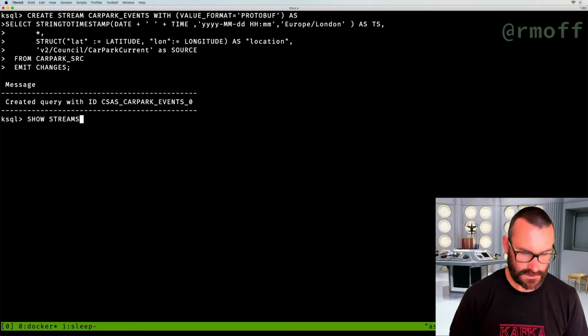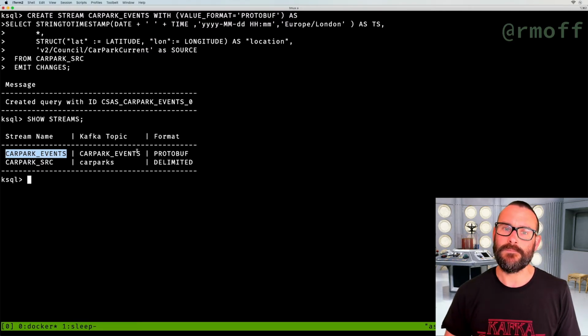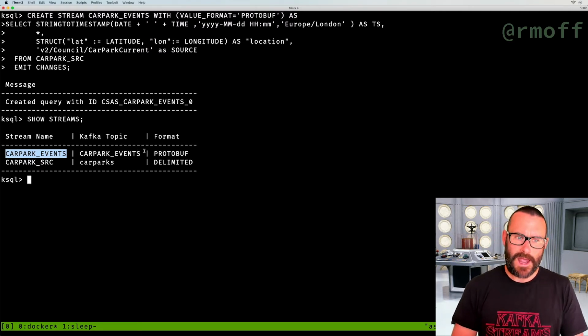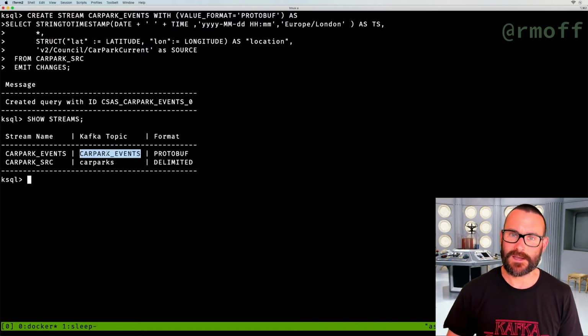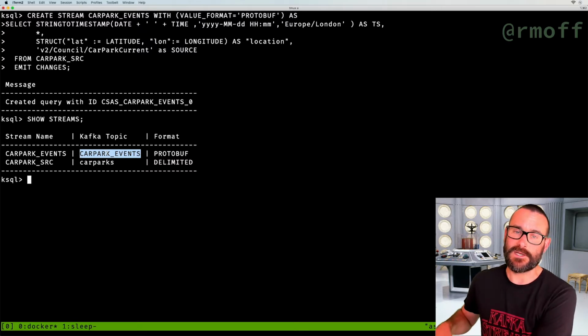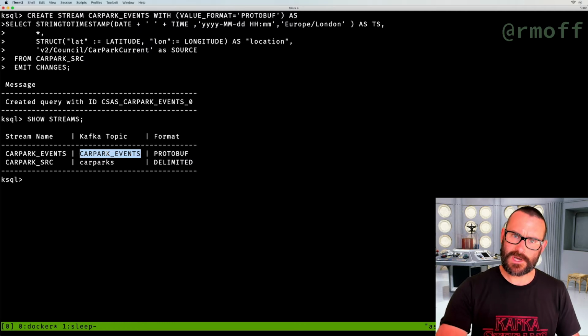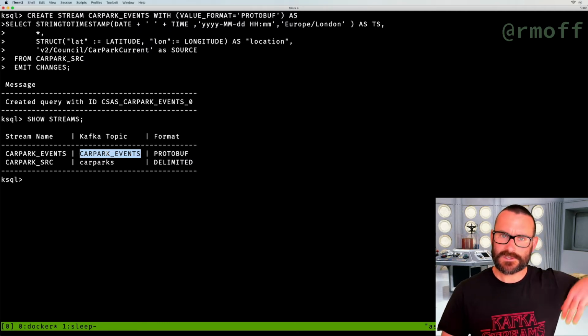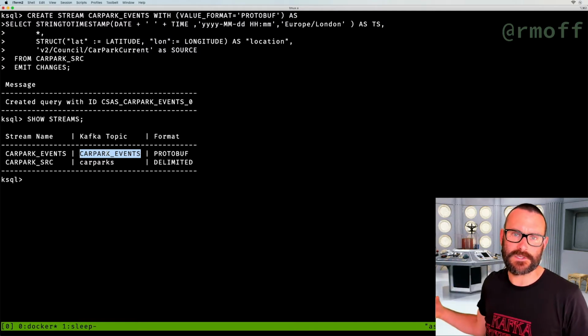And we can say, show streams. This is okay, you've got a new stream. Here's one called car park events and it's in protobuf. And we've got a new Kafka topic of the same name. So at this point, anyone can connect to our Kafka cluster and they'll see a Kafka topic called car park events, and they could read from that topic, deserialize the protobuf and use that data. So you can actually use ksqlDB simply as a stream processor that takes some data, does some stuff to it, writes it back to a Kafka topic, and now other applications can use that data.